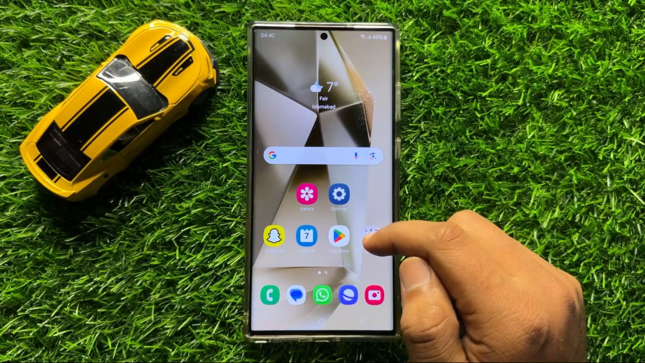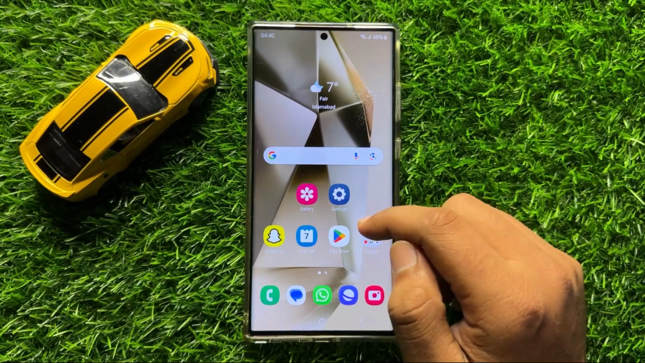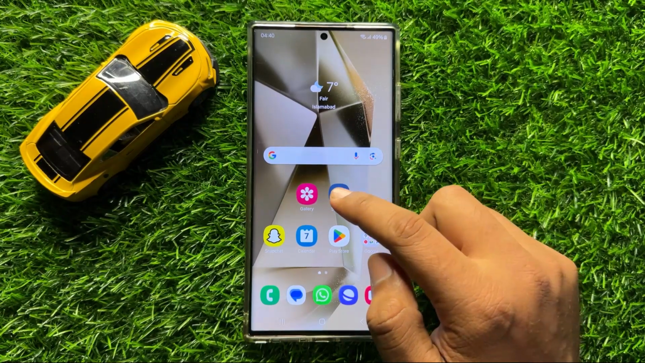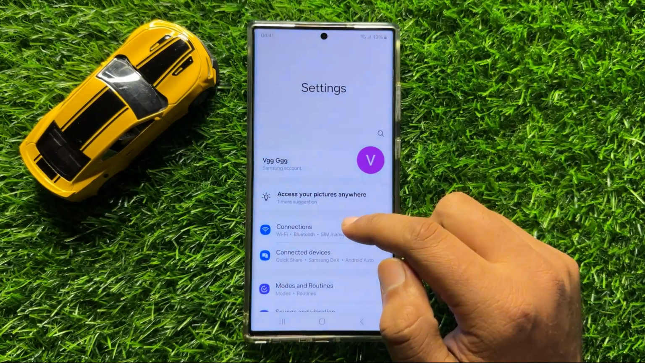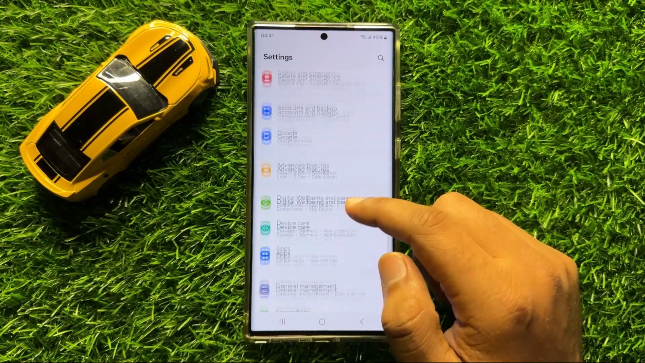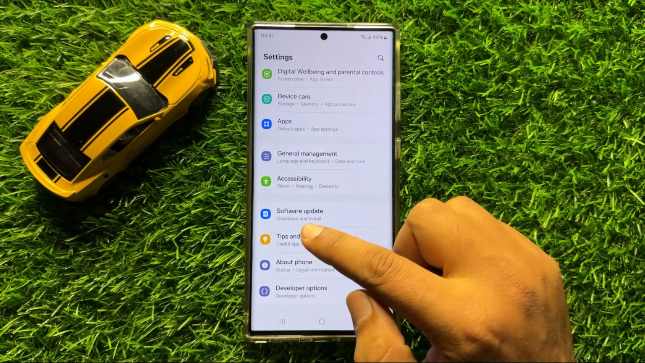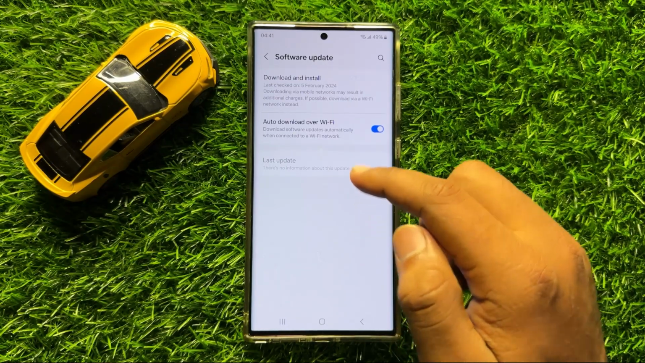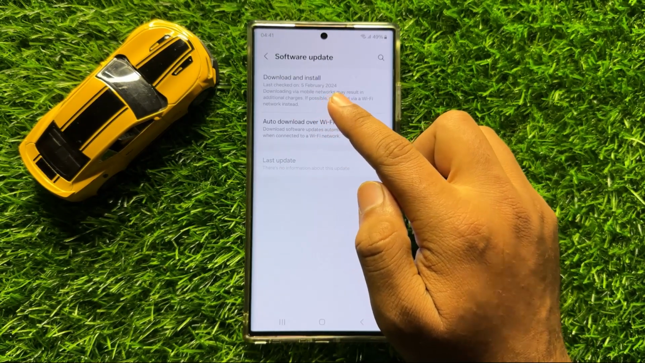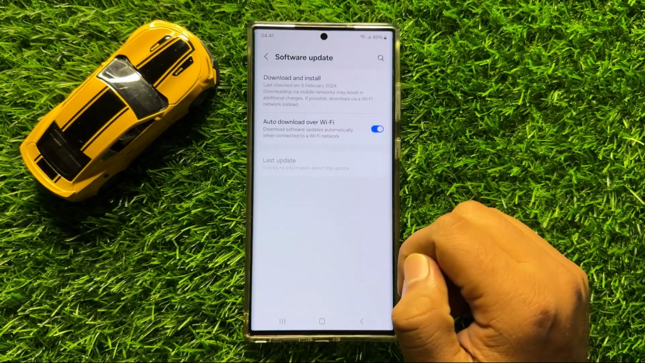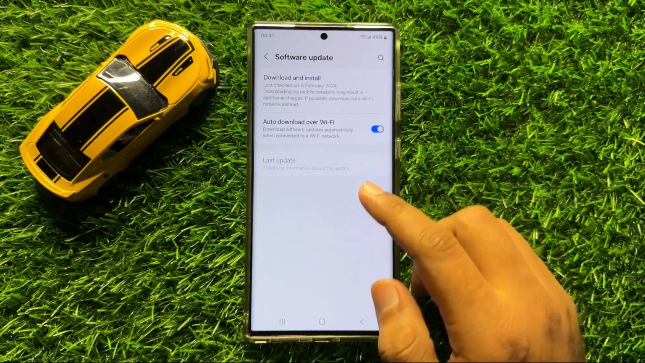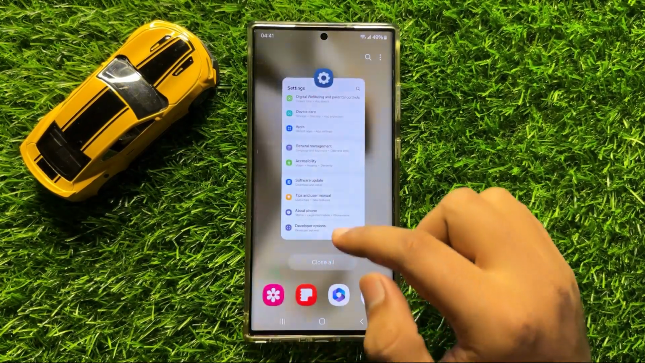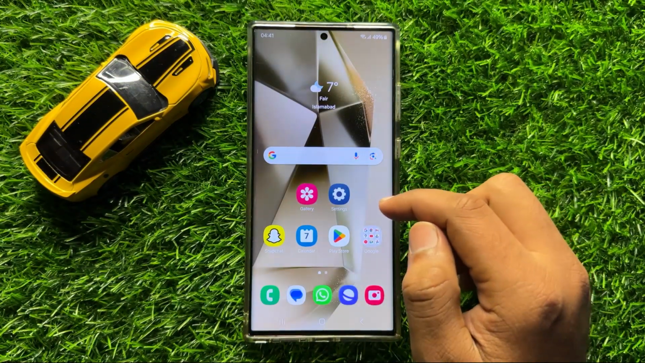But if it doesn't fix your problem, then the second solution is open settings, scroll down and here click on software update and then click on download and install to update your mobile software to latest version. So after updating your mobile software, your screen glitching problem will be fixed.